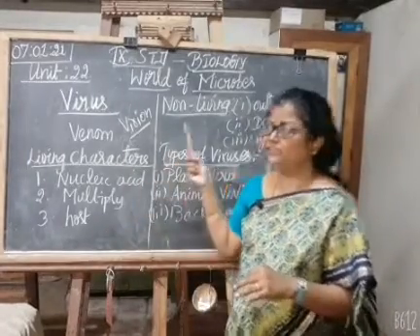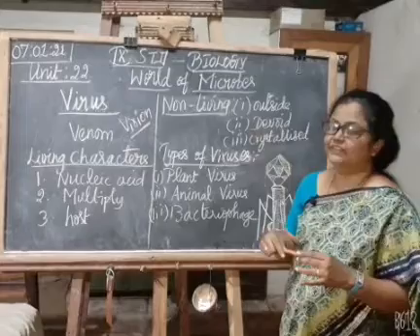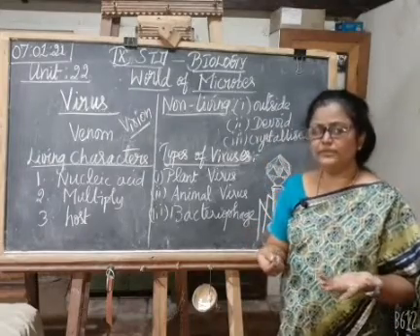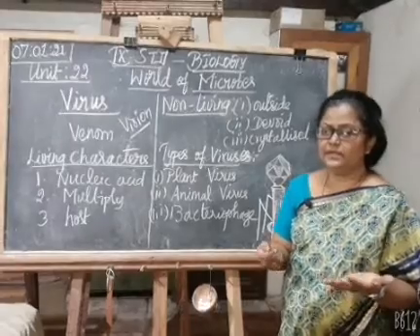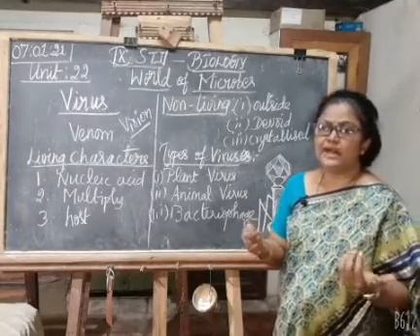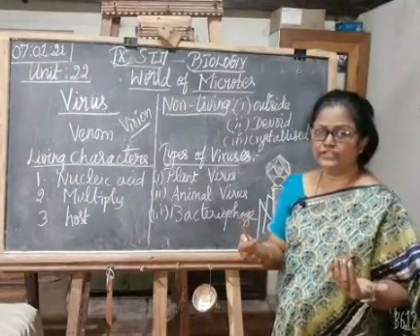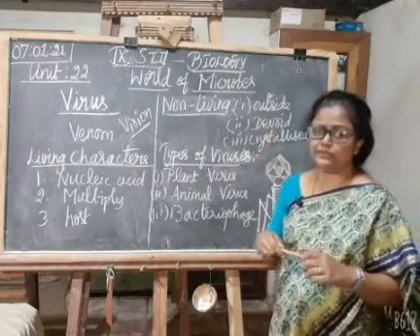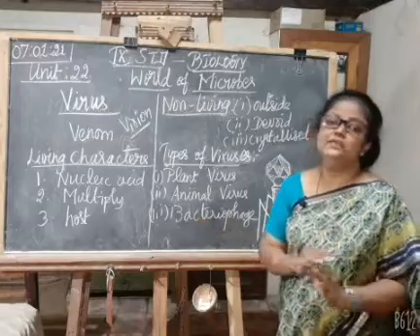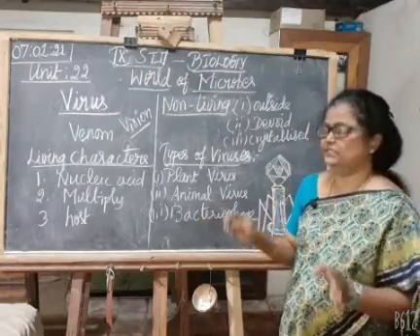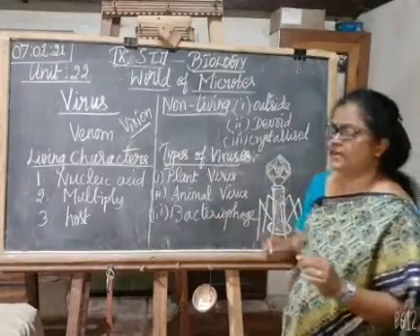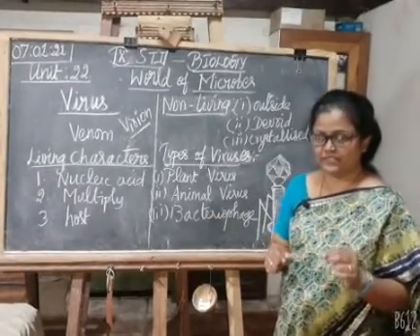The non-living characters of virus. The first one, when they come out of the living organisms, they will act like non-living organisms. Then they are devoid, devoid means without, cell organelles. The cell organelles are absent. The nucleus and other things are absent. Then they are crystallized in nature.